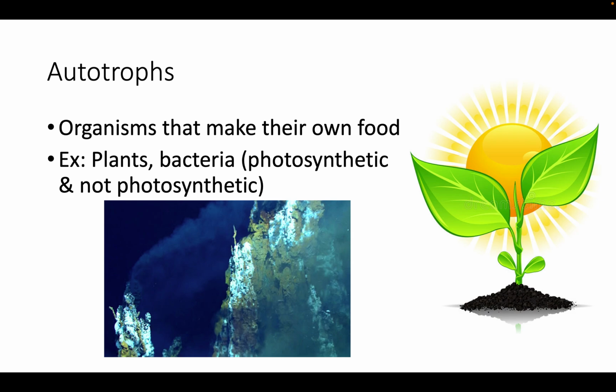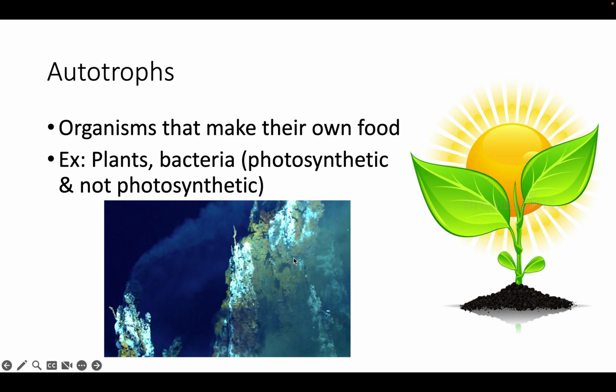So an autotroph is an organism that makes their own food, okay? So this would be something like a plant, a tree, or algae that you find in the ocean. They all make their own food, a lot of the time using light energy from the sun. There are also certain types of bacteria that are going to be photosynthetic.